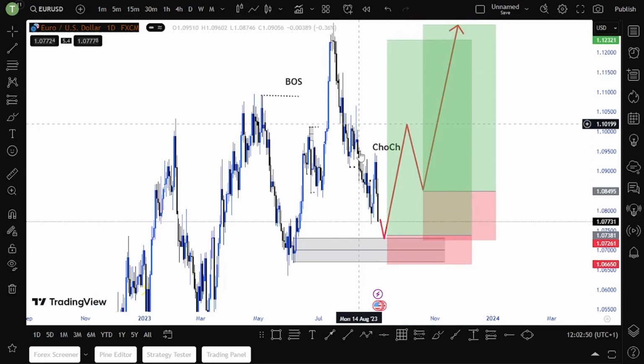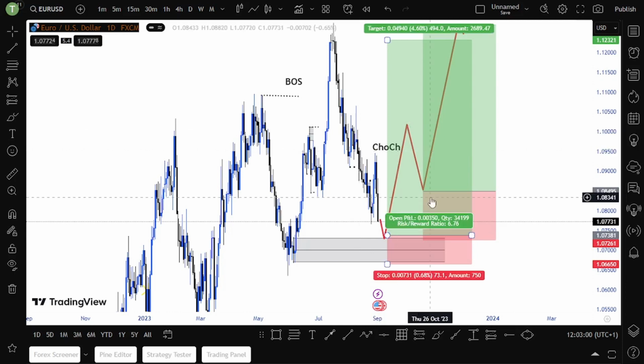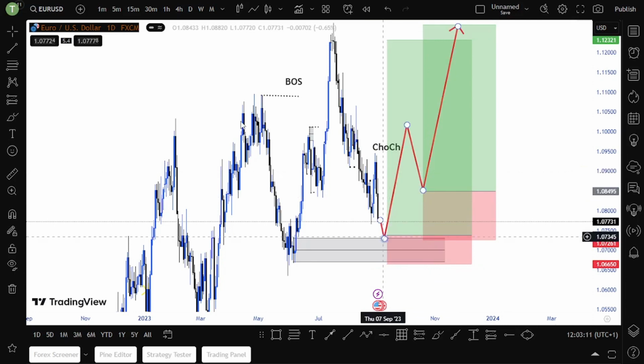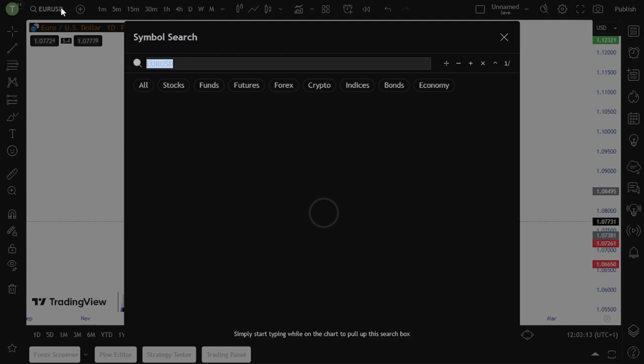If I want a confirmation, I will wait for a change of character, and then price pulls back to fill one of the imbalances left on the lower time frames, and then I will enter on the lower time frame. But I can also enter aggressively once price taps into this demand zone. So that is my view on EUR/USD, guys.